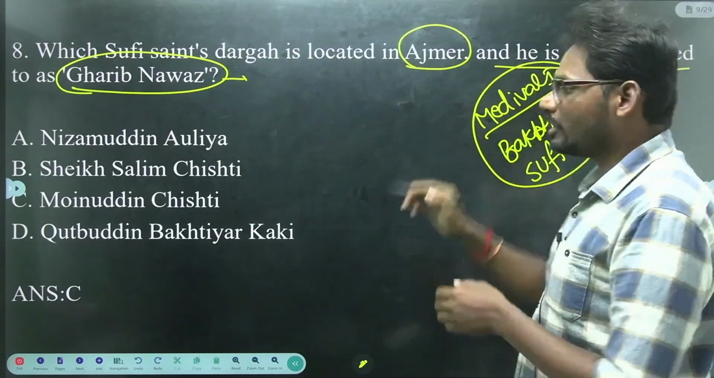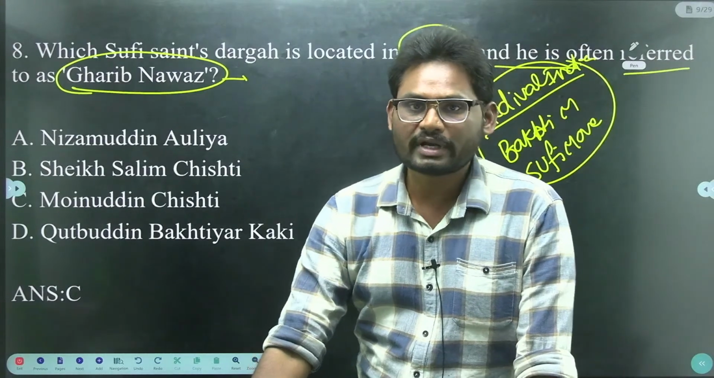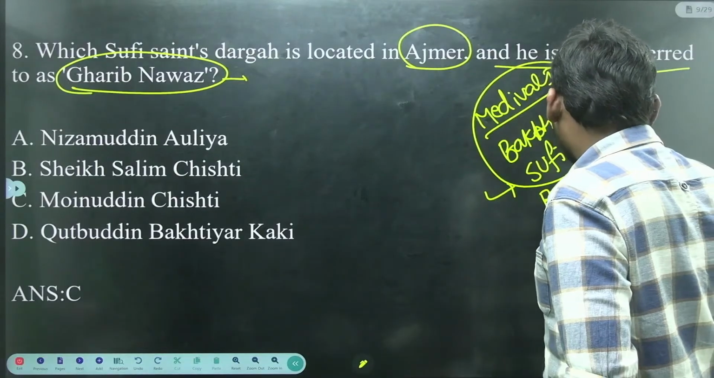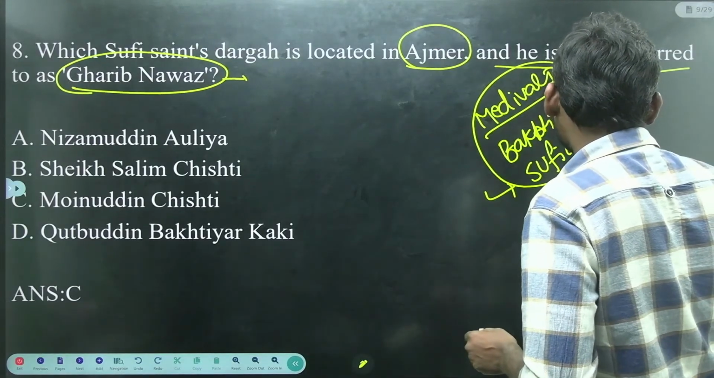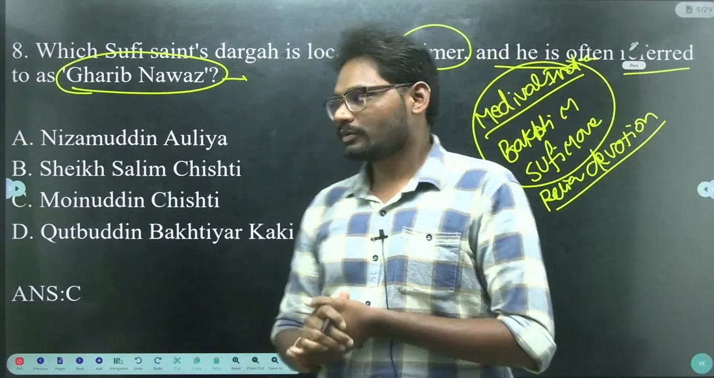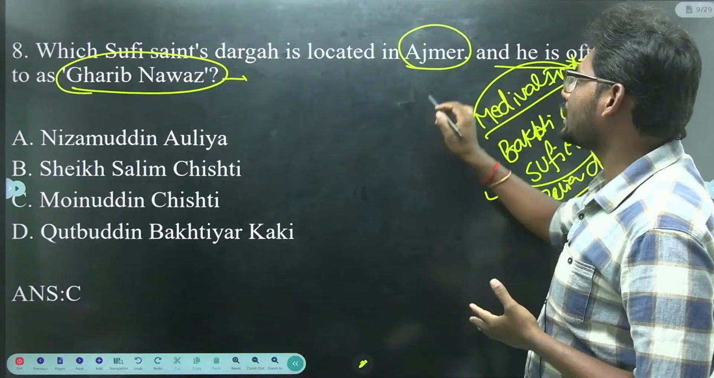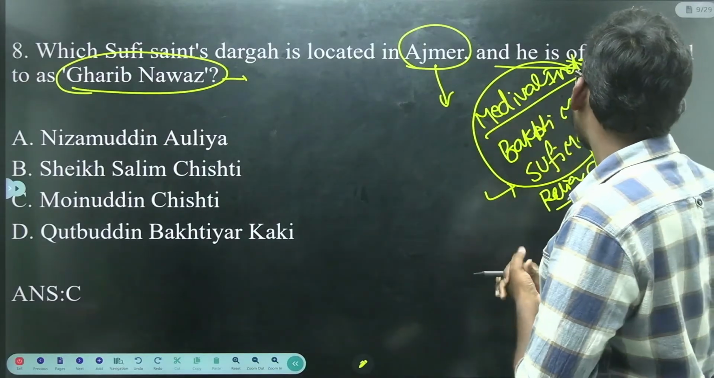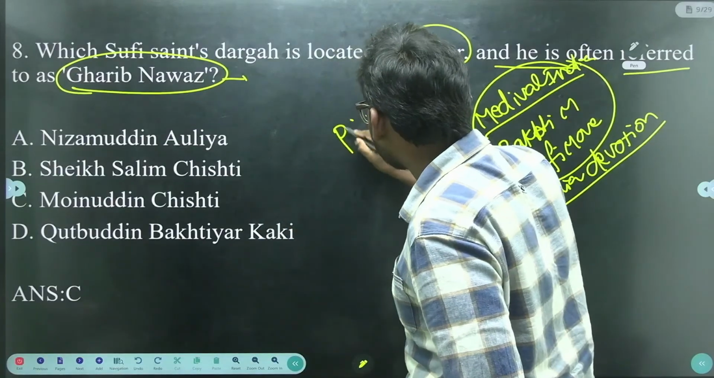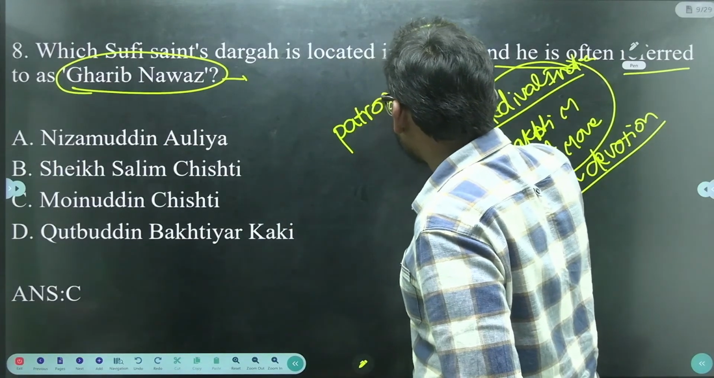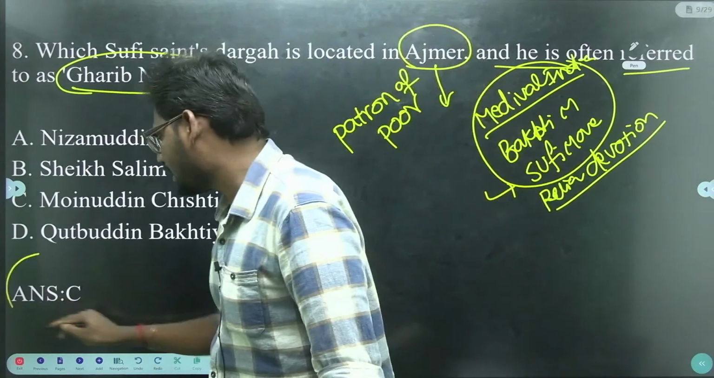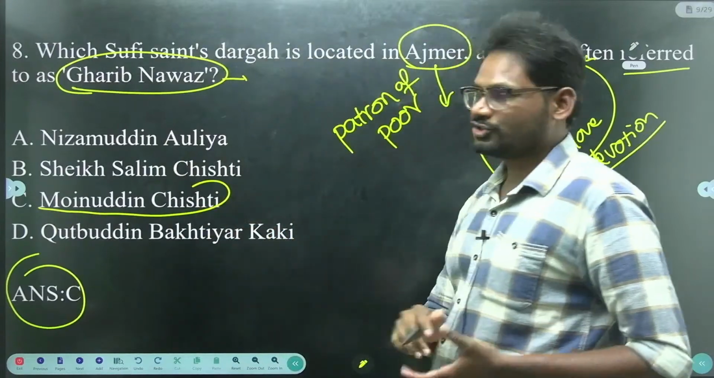So in medieval India we have Bhakti movement and Sufi movement. It propagated personal devotion. Here the Sufi saint's dargah located in Ajmer, and he is often referred to as Garib Nawaz, that is patron of poor. So the answer is C, that is Moinuddin Chishti.